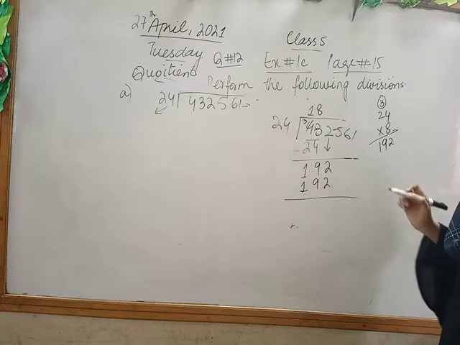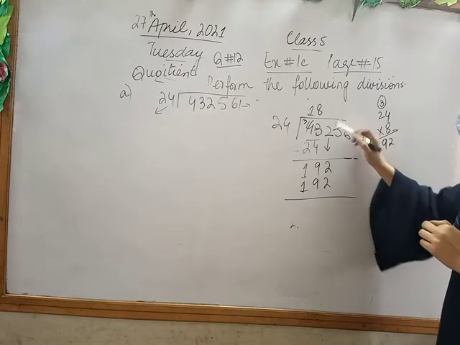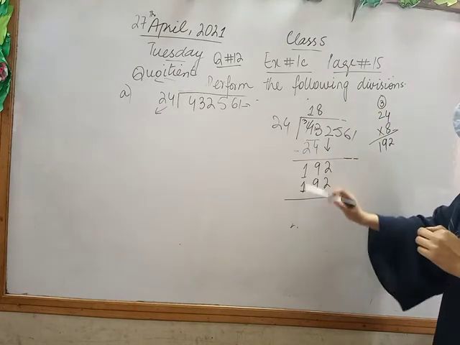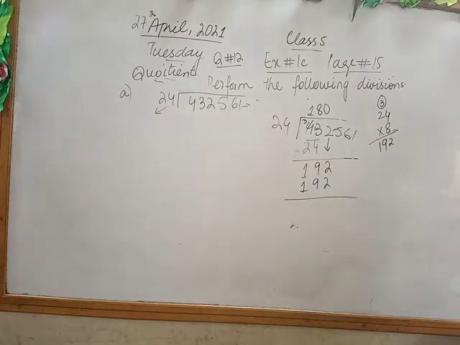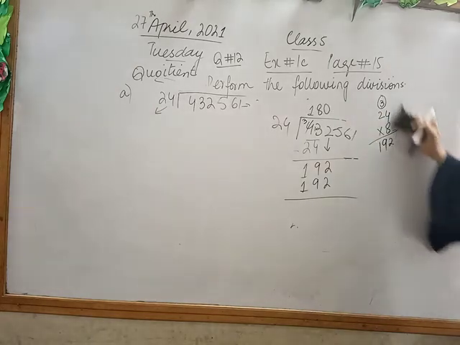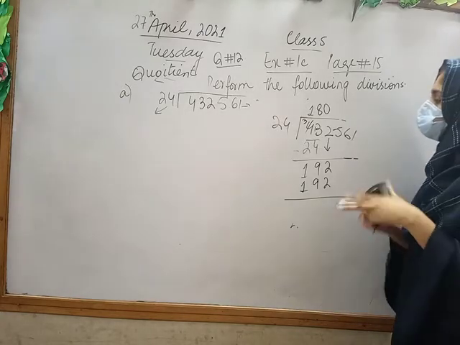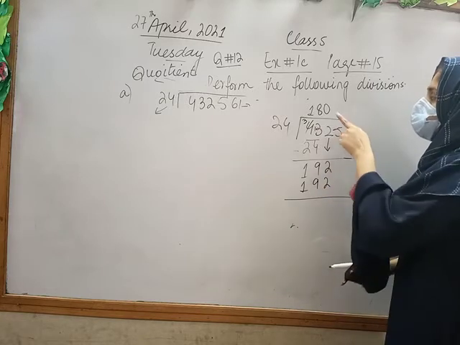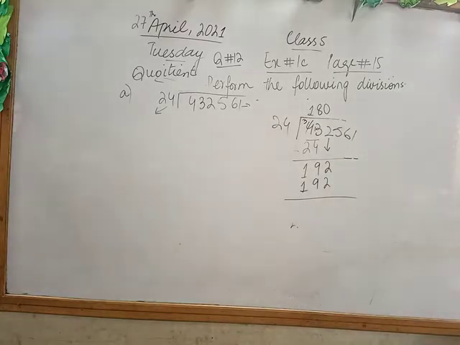Fine. Okay. So class, as you look, class, we will divide exactly as it is. So I will write 0 in the quotient. Okay, this is the rule. You have to listen to me very carefully. If you divide 3 numbers at a time, then you will write 0 in the quotient. Fine. ये rule सबको समझ आ गए?